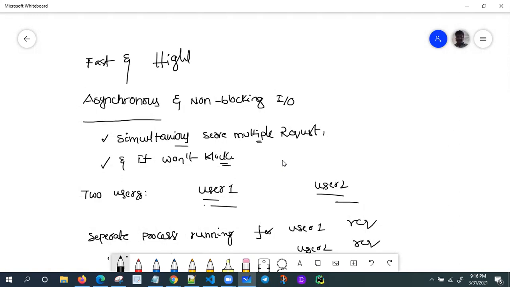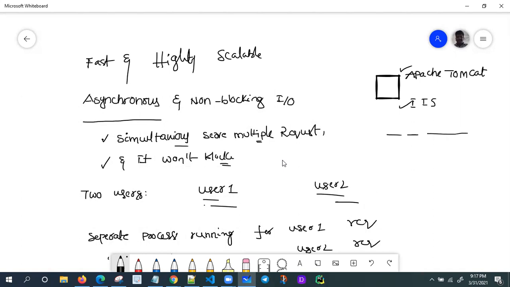Comparatively, for Java applications we require Apache Tomcat server or Microsoft IIS server. Compared to these two, Node.js is very fast and highly scalable. We can scale up to any level; that is not an issue.